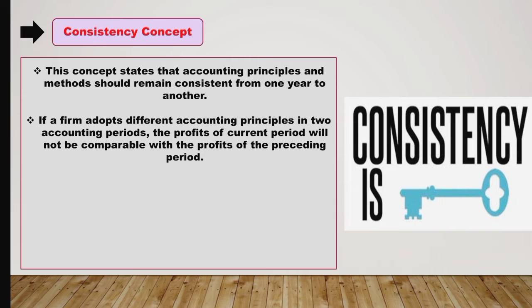For example, there are two methods for calculating the amount of depreciation: straight line method and written down value method, or there can be another method also. But it is expected that the method once chosen will be followed consistently year after year. So if the firm has chosen straight line method in the current year, this firm should choose the same method in the next year also, so that comparison can be done and a fair picture can be concluded.